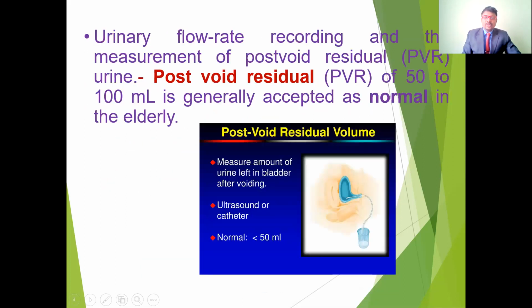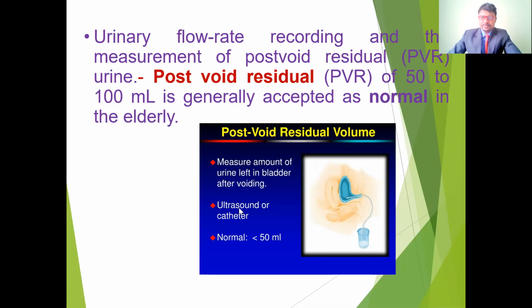So the next one is the urinary flow rate. We have to record the flow rate, and also this includes measurement of the post-void residual value. Post-void residual value means, after voiding the urine, we measure how much urine stays inside the bladder. Normally, in normal persons, after completing the voiding of urine, there is no urine left in the bladder.